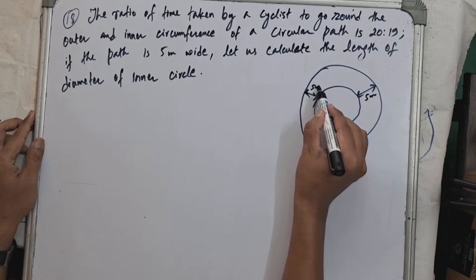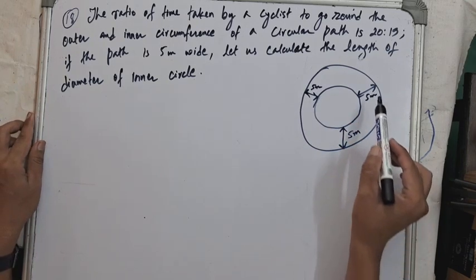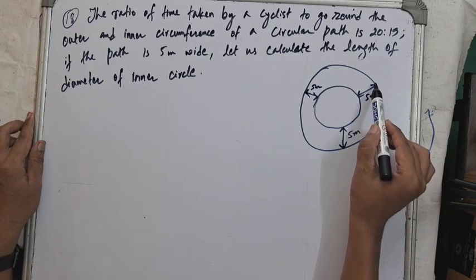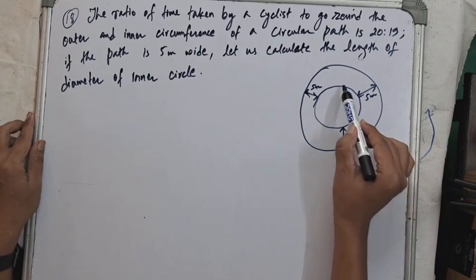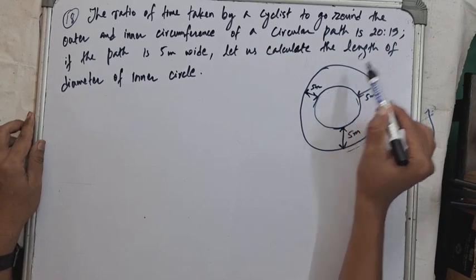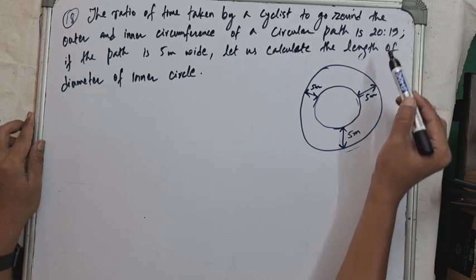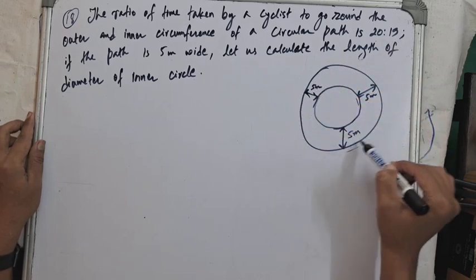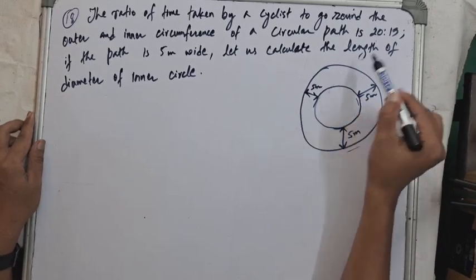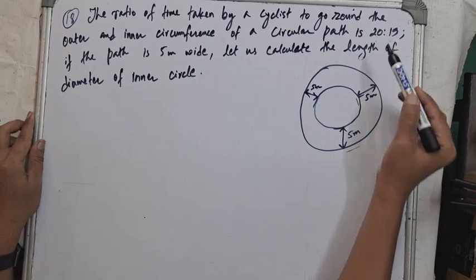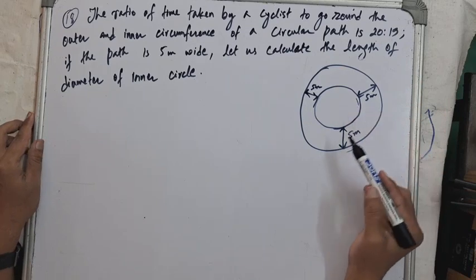Now according to the question, the ratio of the time taken to cover the outer circumference of the circle to the time taken to cover the inner circumference of the circle is 20:19. Please remember, the ratio of the time taken by the cyclist to cover the outer circumference to the inner circumference is 20:19. We are asked to calculate the diameter of the inner circle.